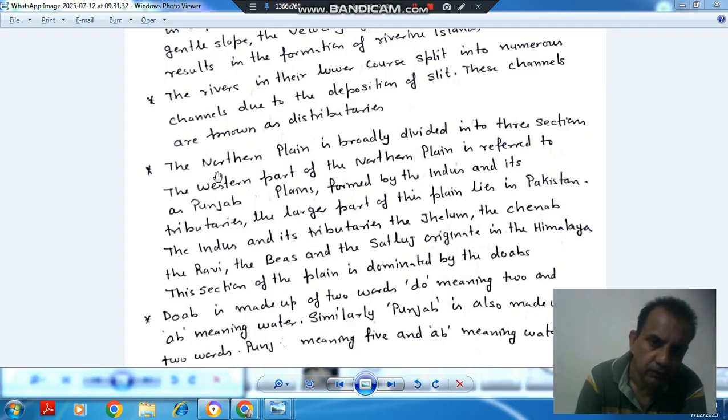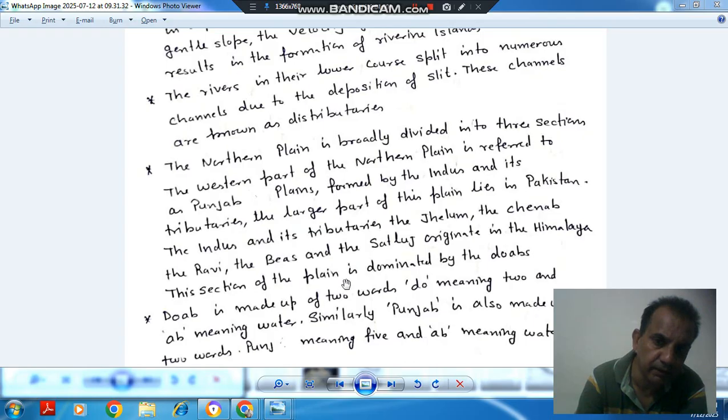Next part is the northern plain is broadly divided into three sections. The western part of the northern plain is referred to as the Punjab plain, formed by the Indus and its tributaries. The larger part of this plain lies in Pakistan. The Indus and its tributaries, the Jhelum, the Chenab, the Ravi, the Beas, and the Satluj, originate in the Himalayas.